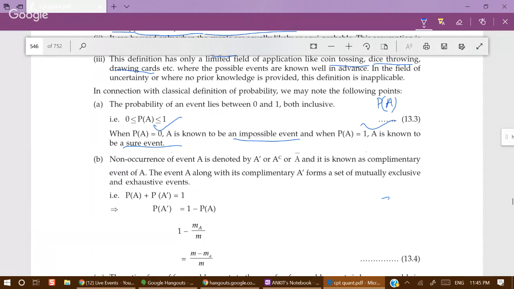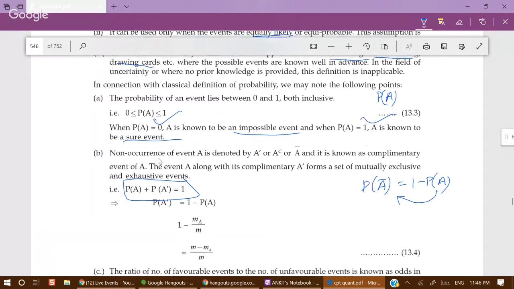P(not A) is equal to 1 minus P(A). 1 means 100%, so 100% minus the chance of occurrence of A is equal to the chance of non-occurrence of A. When we take it this side, then P(A) plus P(not A) becomes 1.